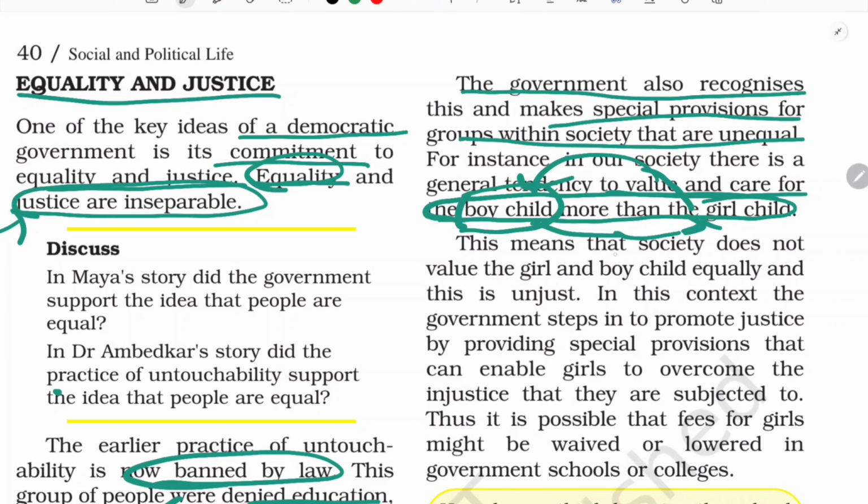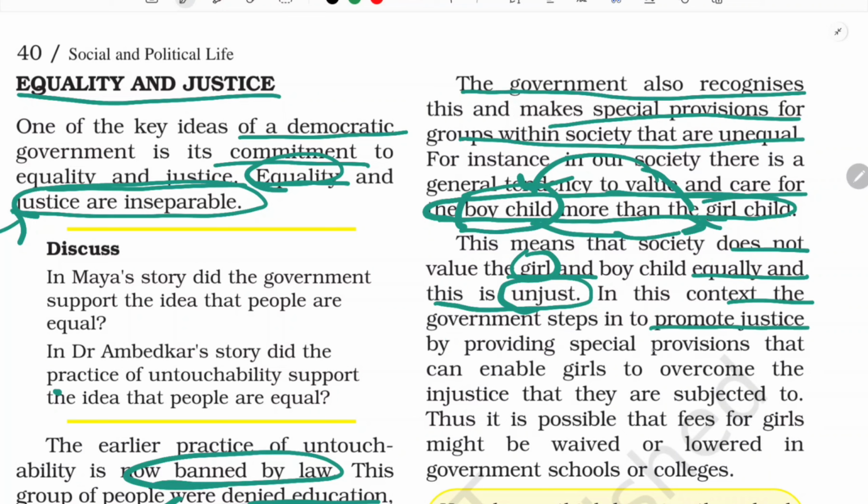So here this society does not value the girl and boy child equally, and this is unjust, isn't it? When you are discriminating between a baby girl and a baby boy, even before they are born, that is unjust. So in this context, the government steps in to promote justice.